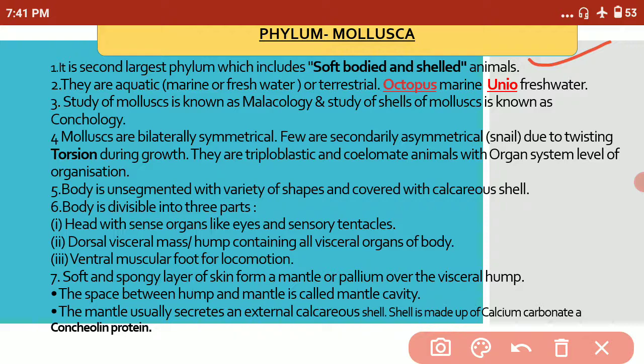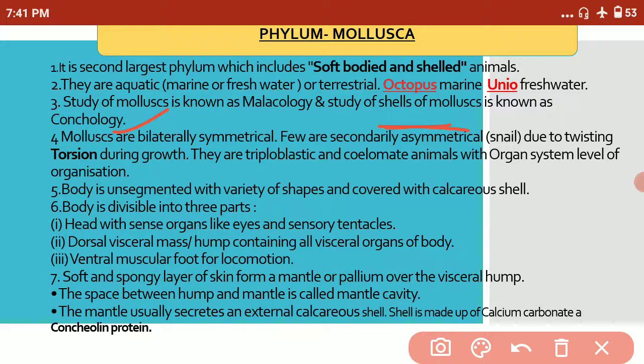Okay, thank you. Now coming to the next point, they are aquatic, maybe marine, maybe freshwater or terrestrial. When we talk about marine molluscans, they include octopus, and in freshwater molluscans there is Unio. Now coming to the third point, the study of mollusks is known as malacology and the study of shells is known as conchology.